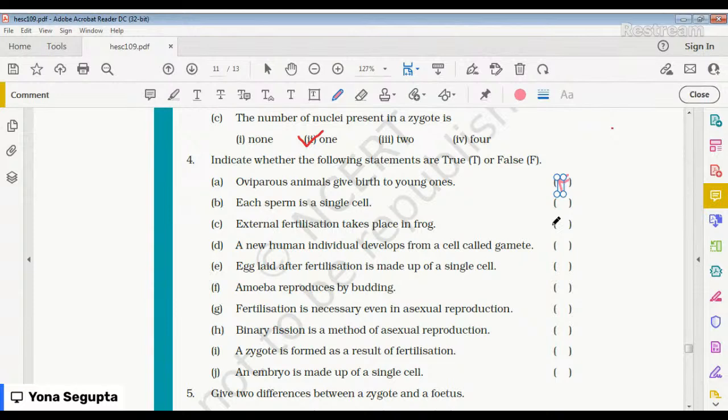Okay, next is, each sperm is a single cell. It is absolutely true. So in the first one, you are asking that oviparous animals give birth to the young ones. This is false because it is viviparous. Just now in the recap session we learned what is called viviparous and oviparous.